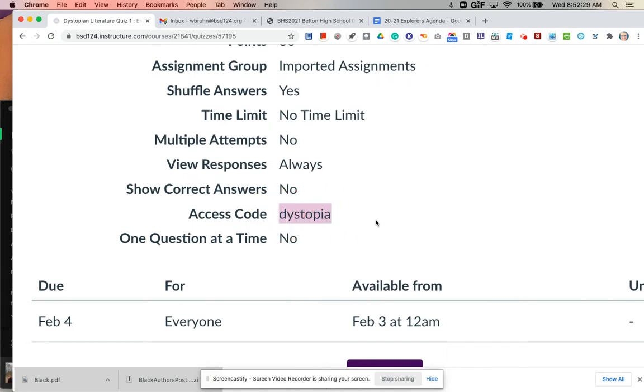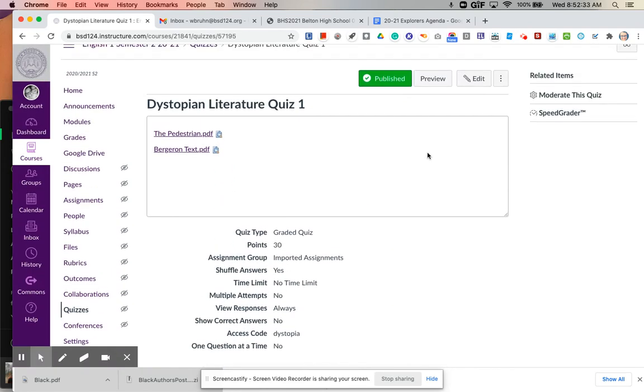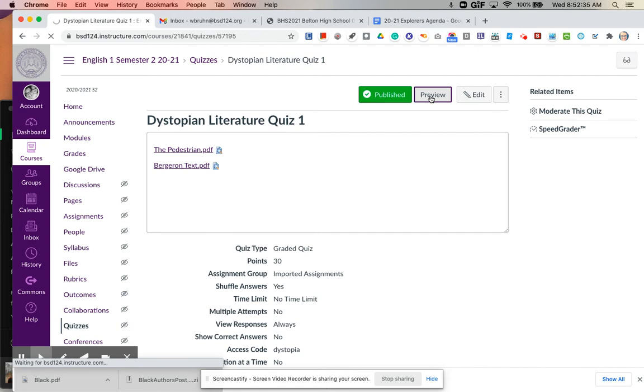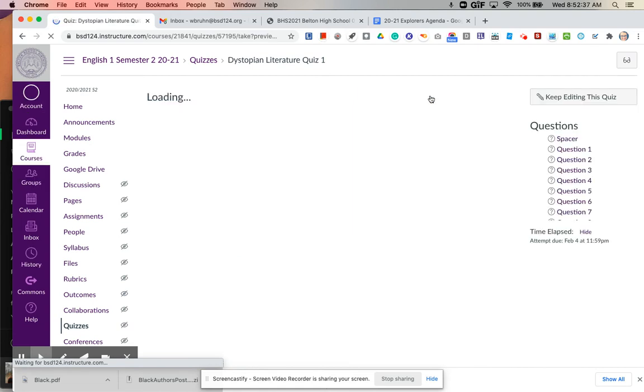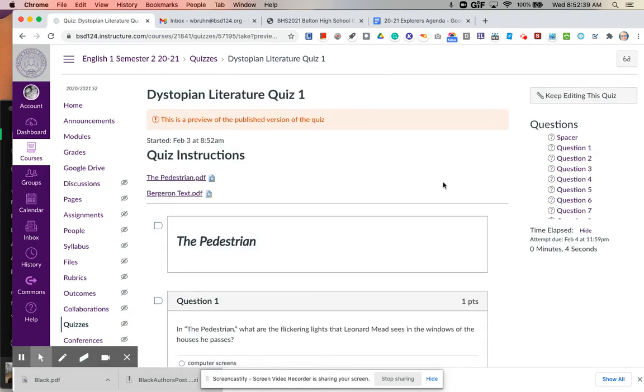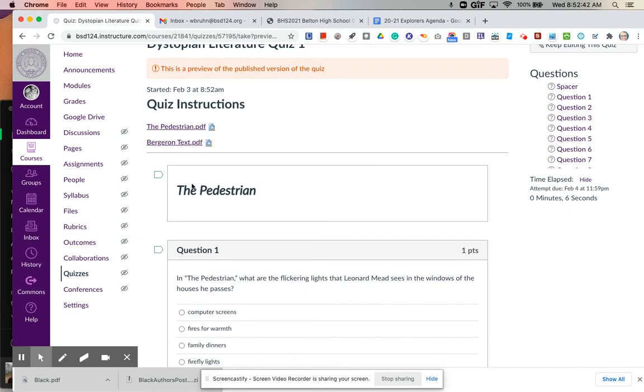D-Y-S-T-O-P-I-A, all lowercase. Okay, dystopia. And it's 30 questions. They are categorized by the text, so it will have like a heading.